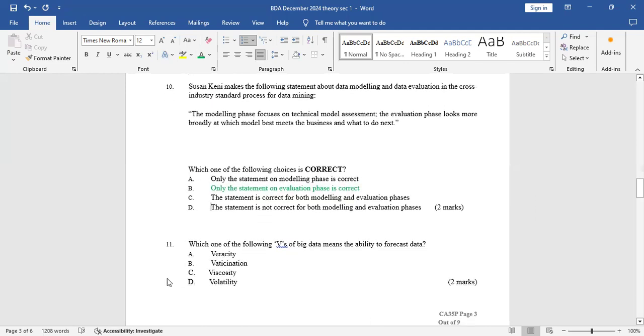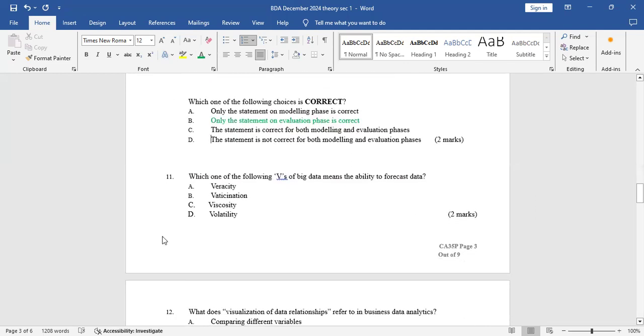Then number 11, which one of the following V's of big data means the ability to focus data? So this was also a free mark because you know the 5 V's of big data. When you look at A, veracity, that's the only one of the 5 V's of big data that was given here.